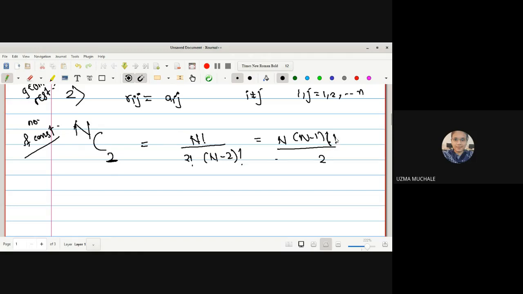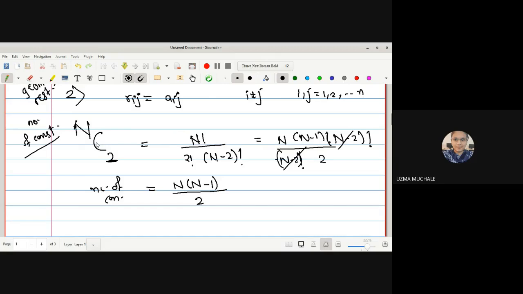So let me write down one more. It is n minus 2 factorial. So here it will be again n minus 2 factorial. So these two will get cancelled. I mean, n into n minus 1 remains, that number of constraints for a system of n particles on the consideration that we have a restriction. What is the restriction? The distance between the ith and jth particle. i and j may be any number, because i and j are allowed to take any number, on the consideration that i should not be equal to j.